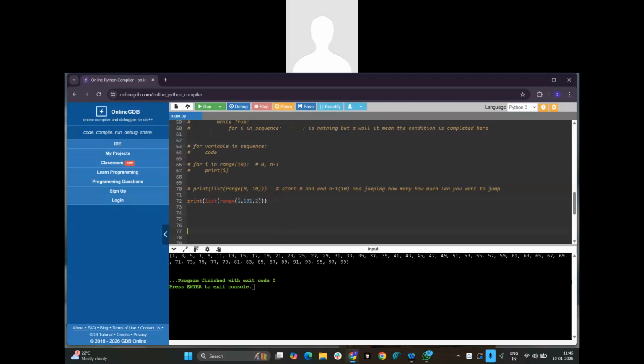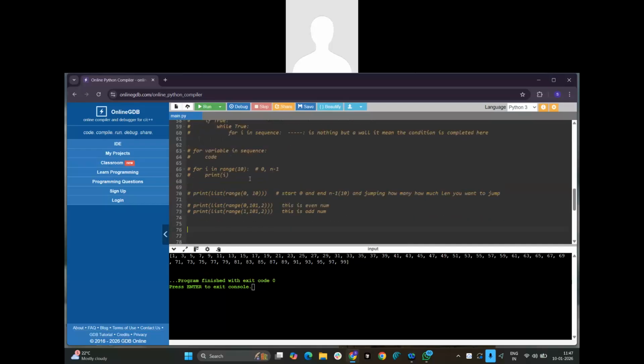So this is basically the starting and ending. So range is nothing but the sequence of numbers from this particular value to that value. You got this range? Yes, Srikanth, understood. This is even numbers, this is odd numbers. I hope you understood this one.